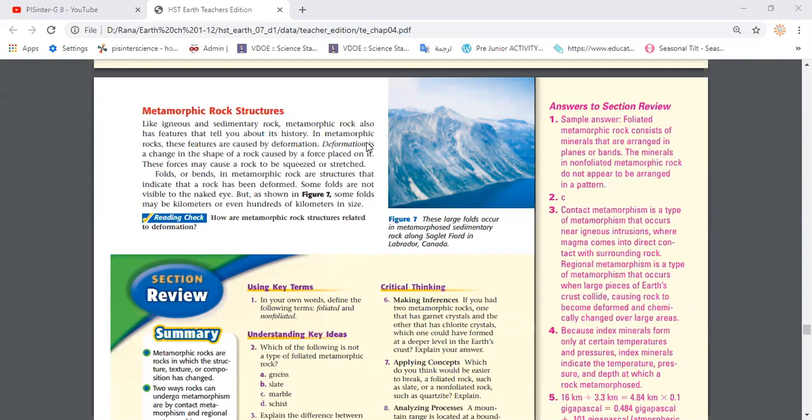And then we said that sedimentary rock could record the movement of water, wind, and so on. So we studied the different features that could be found on sedimentary rock, like the movement of water and sand. Do you remember this, guys? Okay, so the same applies to metamorphic rocks.